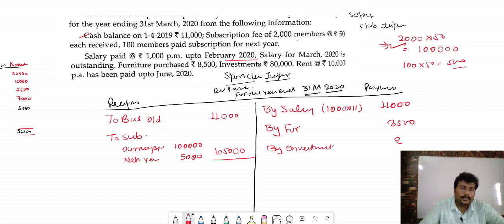Investment, by investment 80,000. Rent 10,000 has been paid up to June 2020. So bacha, rent is paid up to June 2020.